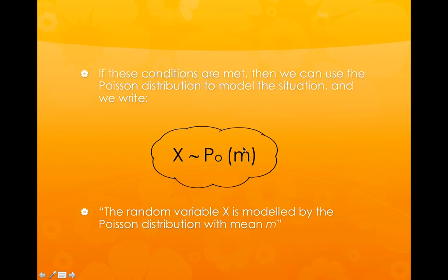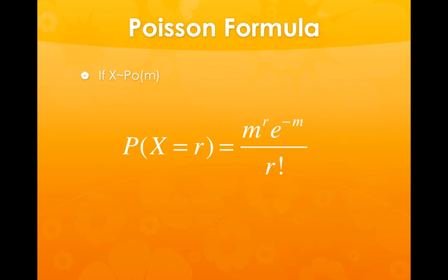Unlike with the binomial distribution, when you wrote a B here, and then you said the number of trials and the probability of success. So whenever we're describing a distribution, we're just basically giving the key bits of information that are about this distribution. This is the formula that we use.